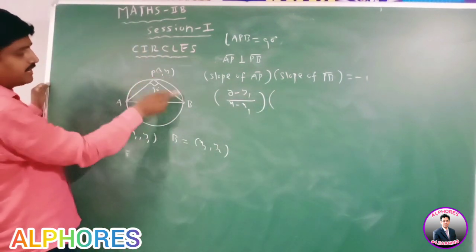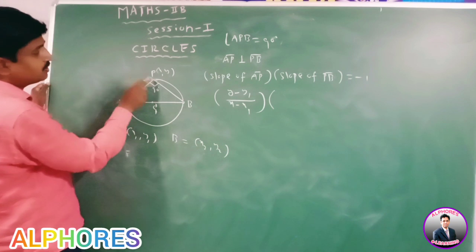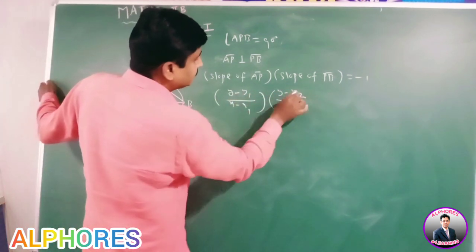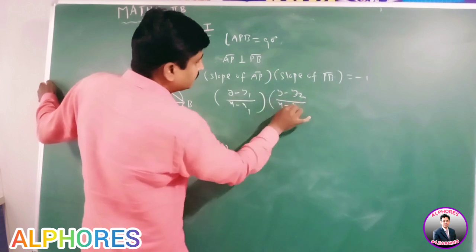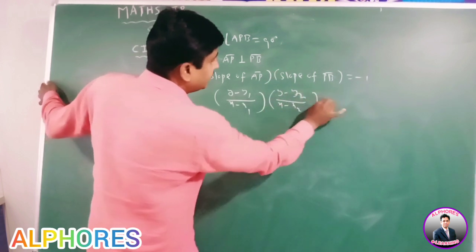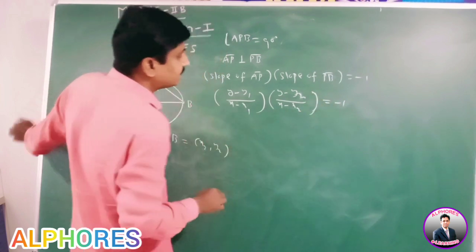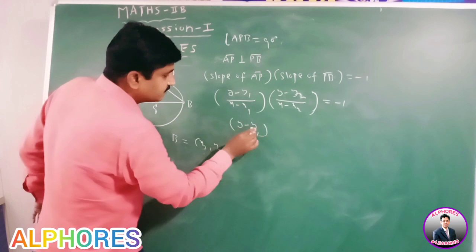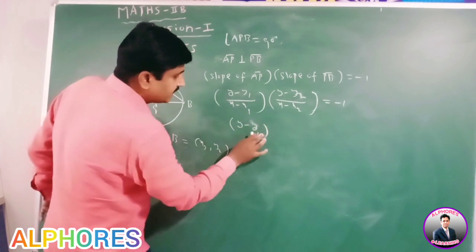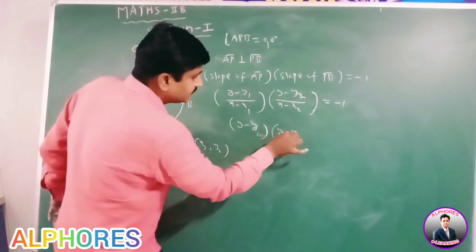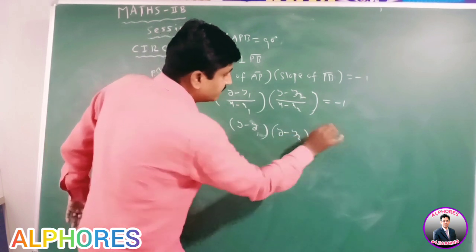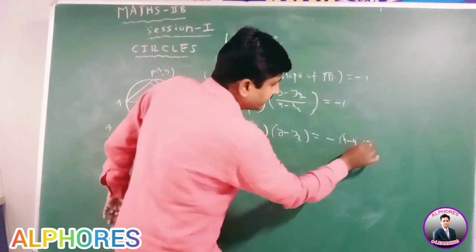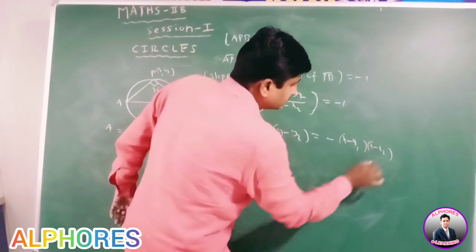Here P(x, y), B(x2, y2). Slope of PB is y minus y2 by x minus x2, equal to -1. Cross multiplication: y minus y1 into y minus y2 equal to minus of x minus x1 into x minus x2.